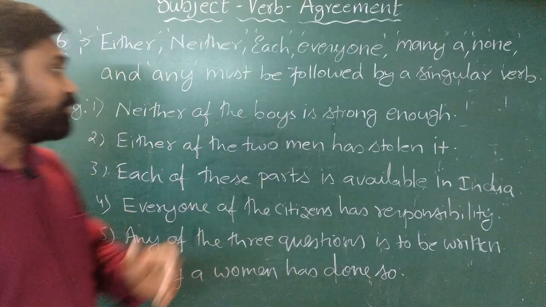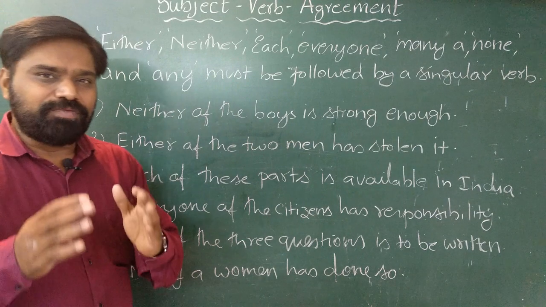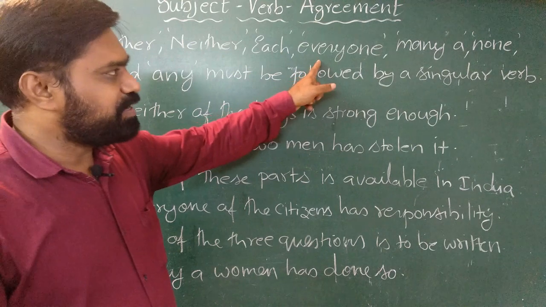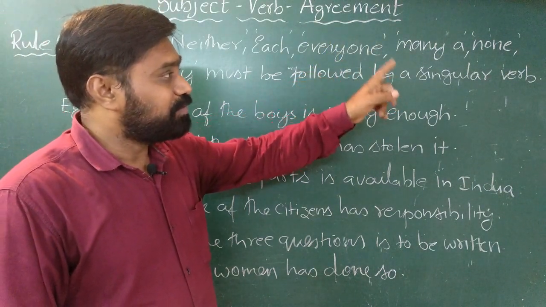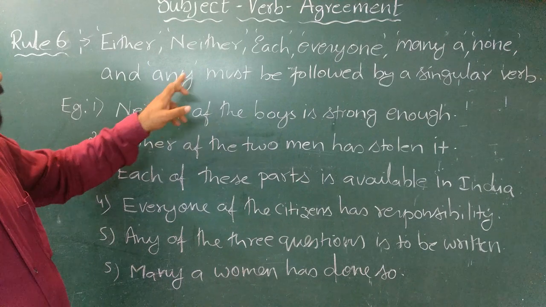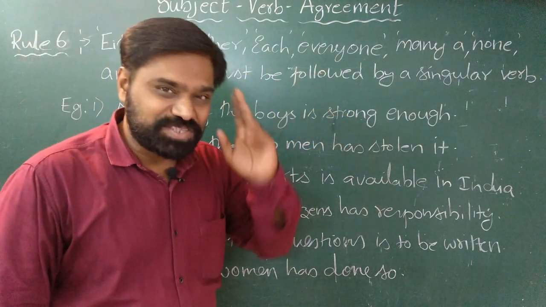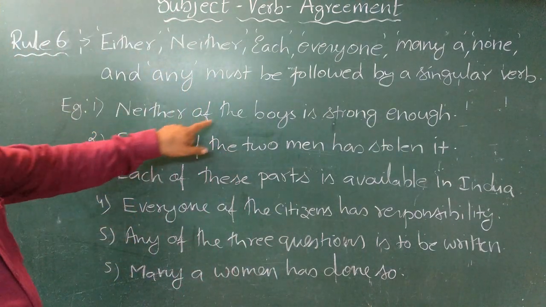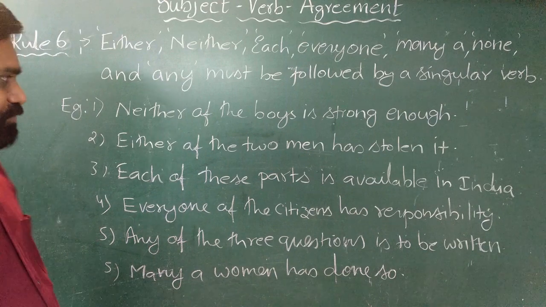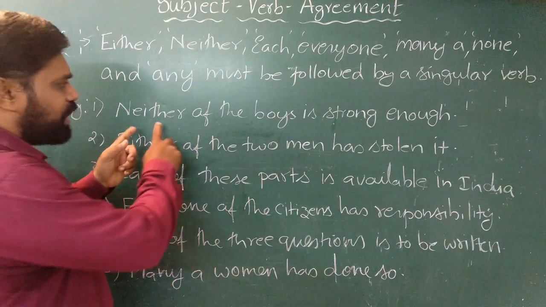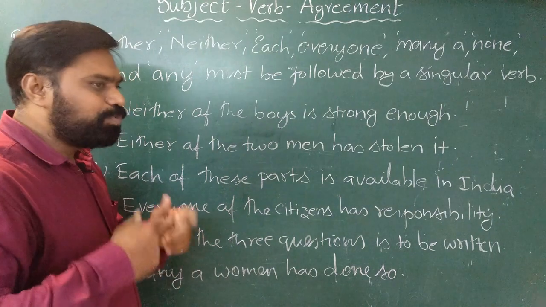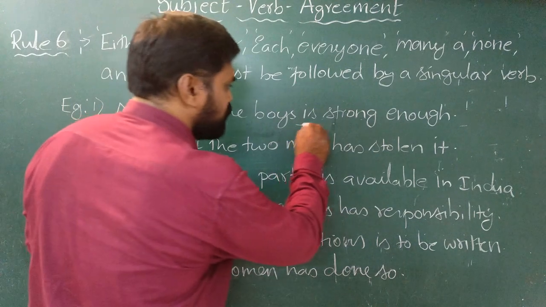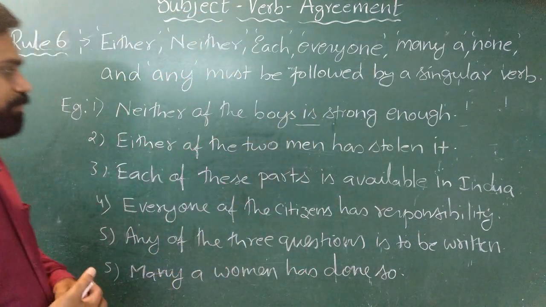Now let us look at rule number 6, which says that whenever we use words like either, neither, each, everyone, many, none, and any, it must be followed by a singular verb. Let us see some examples. Neither of the boys is strong enough. If you notice here, neither of the boys. Boys is a plural subject. But since we are using neither here, we should use the singular form of the verb.